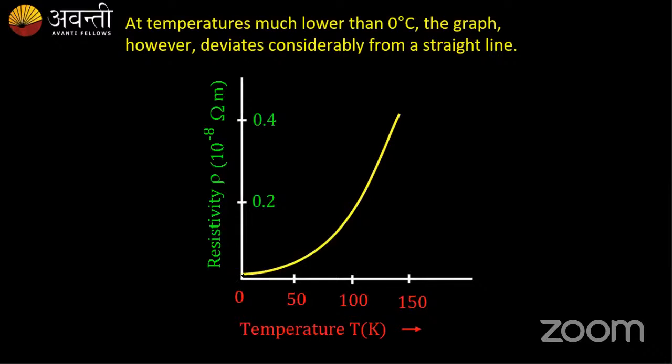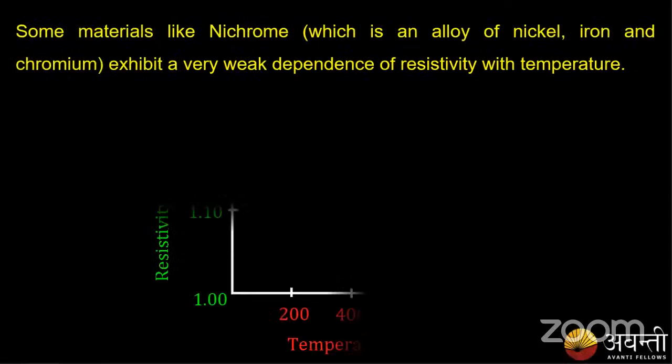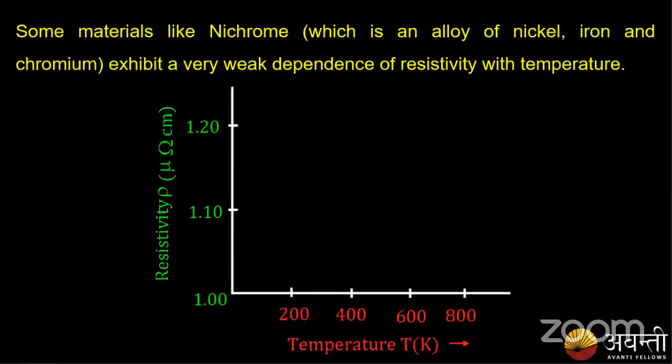But as we increase the temperature, the resistivity increases. That we check, and we also check for some materials like nichrome, the nickel, iron, and chromium alloy. This alloy exhibits a very weak dependence of resistivity on temperature. I think Hari Prasad had asked this question: why does nichrome show very little dependence of resistivity on temperature?